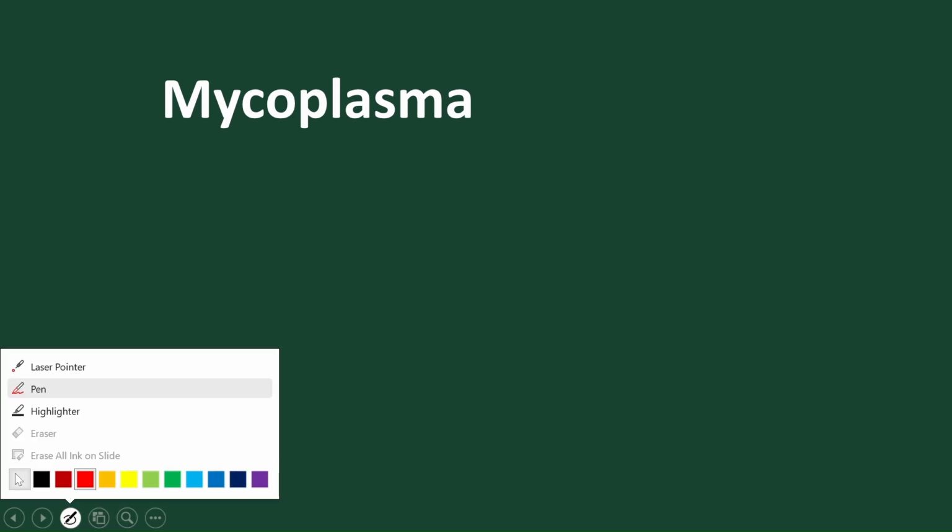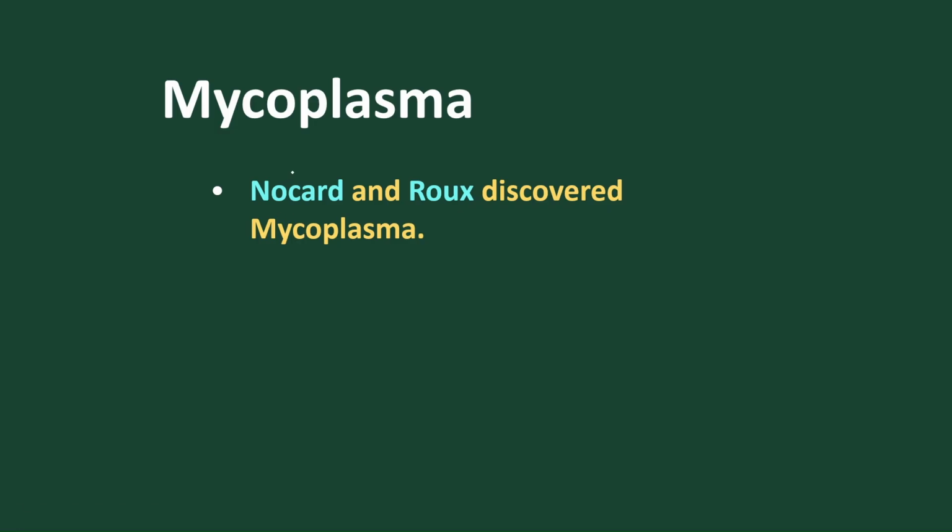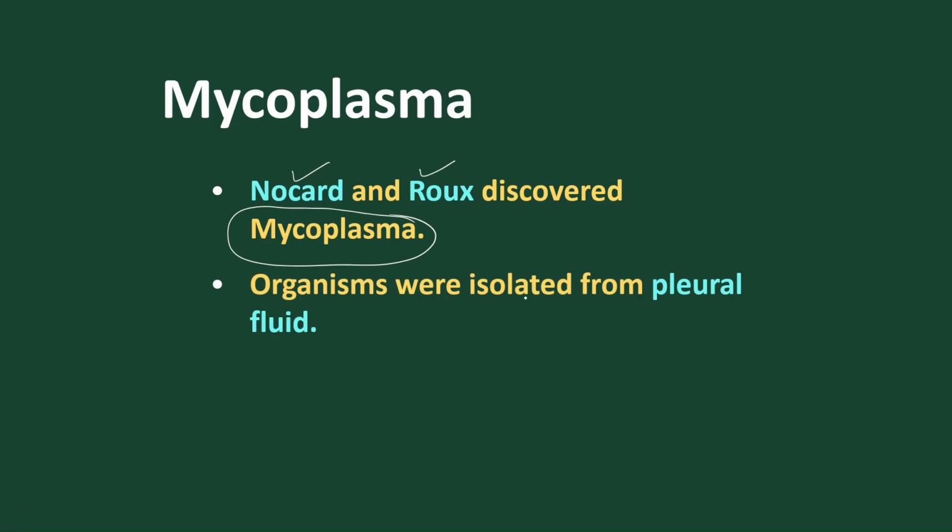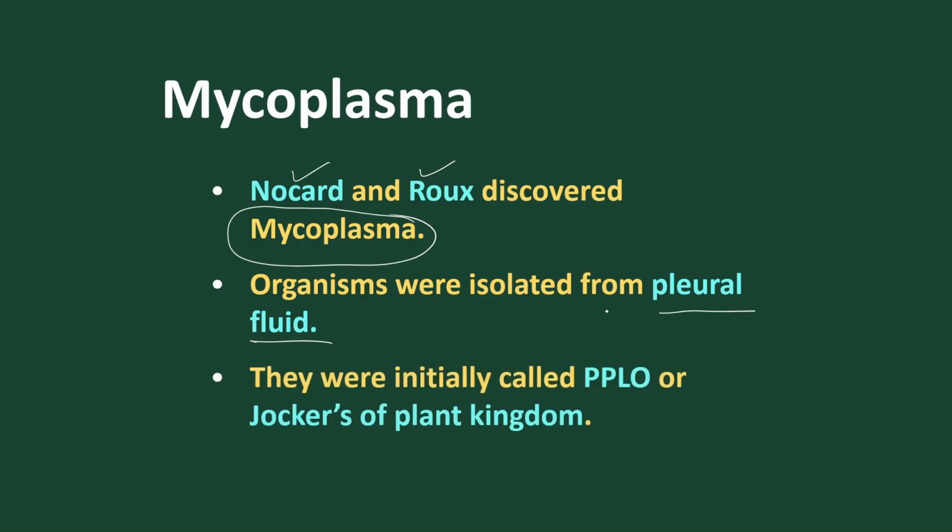Now let's start mycoplasma. So what is mycoplasma? Let's discuss mycoplasma, its structure and life process. The scientists Nocard and Roux first discovered mycoplasma, from the isolated pleural fluid of an organism. It is present in some organisms, and the fluid isolated from that particular organism contains this mycoplasma.